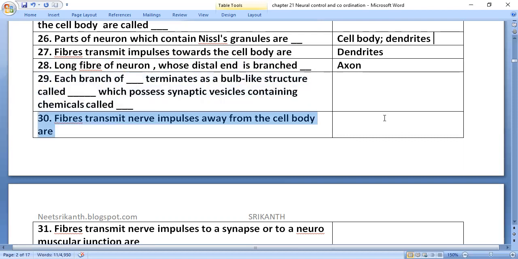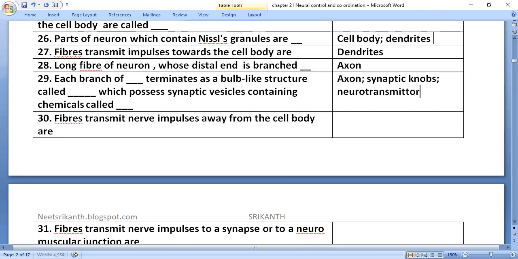Each branch of the axon terminates as bulb-like structures called synaptic knobs, which possess synaptic vesicles containing chemicals called neurotransmitters, like acetylcholine.